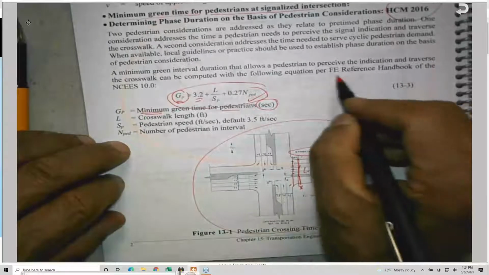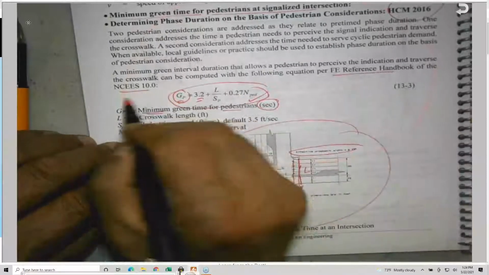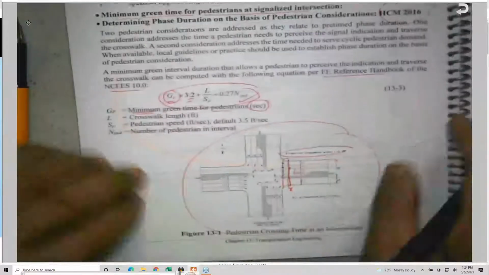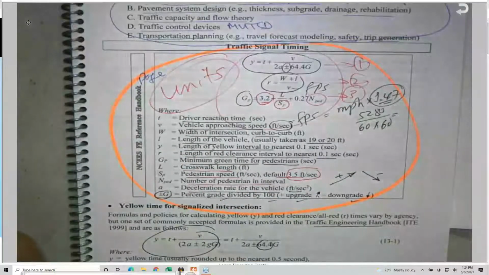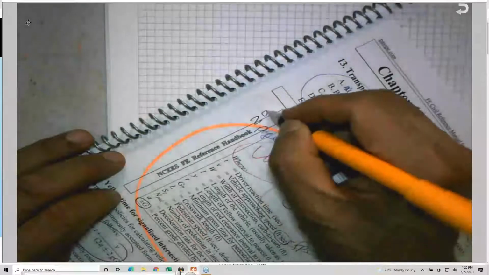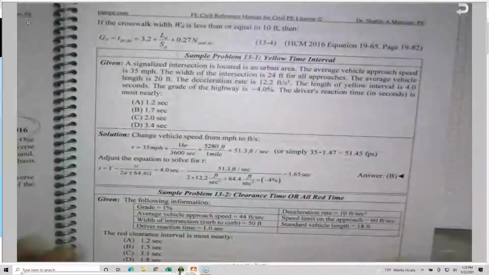So always I refer to the FE Reference Handbook 10.0, and as I told you, in the future I will probably write the page number, but for the time being, I need you to write it after me, at least so you can go back. So this is page 298. At least you can go and compare the equations if there is any typo, mistake, or error.